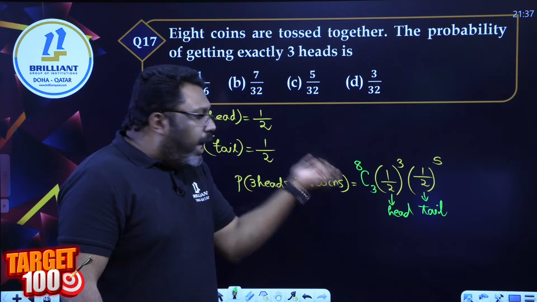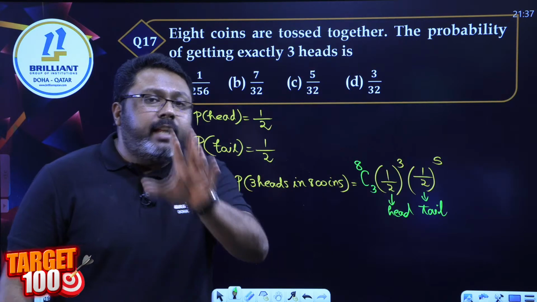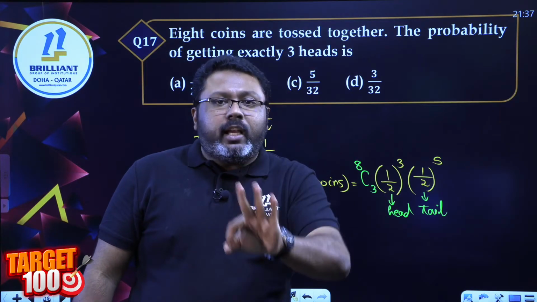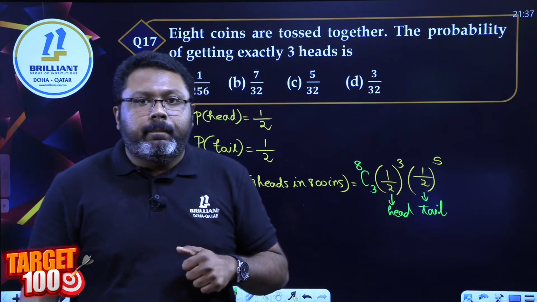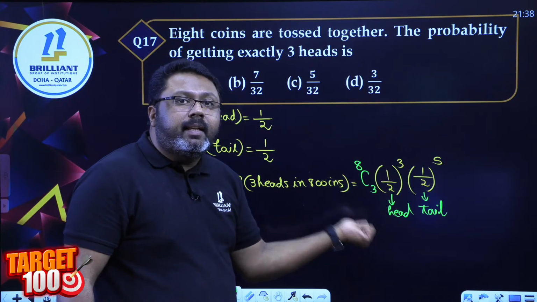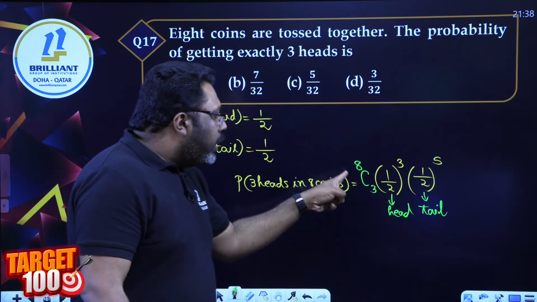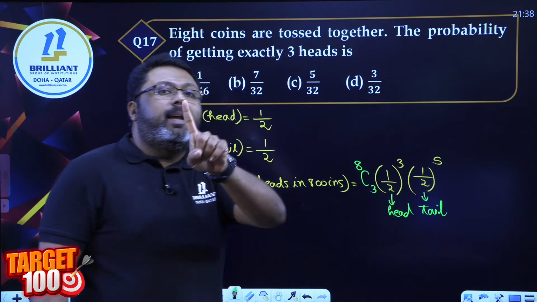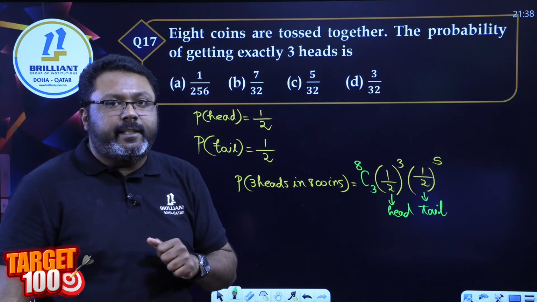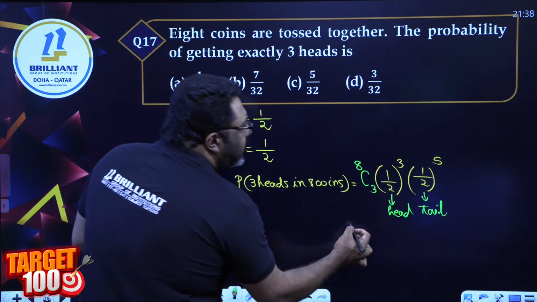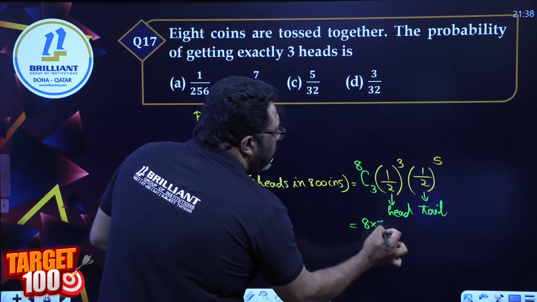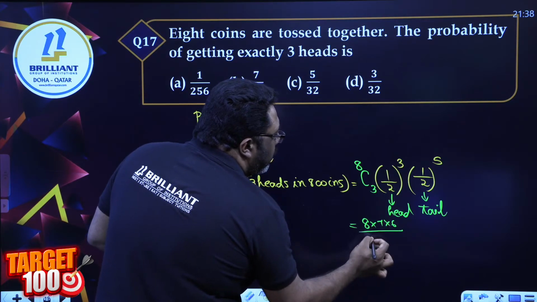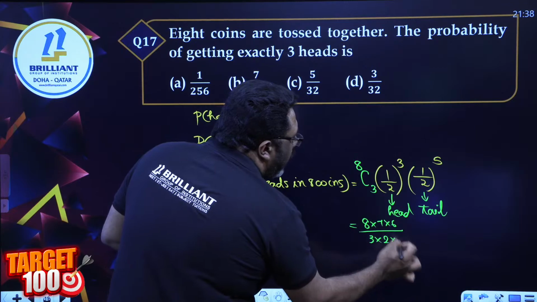Out of 8 coins, I have to choose 3 coins which should give me head. So it can happen in how many ways? 8C3. Understand why 8? Total number of coins. Why 3? Because I need 3 of them to be heads. Okay, fine. 8C3, 8 into 7 into 6 by 3 into 2 into 1.